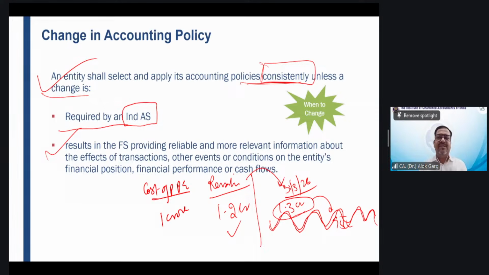So when can you change the accounting policy, when to change? You have to change the accounting policy in two scenarios. Number one, when it is required by an Ind AS.